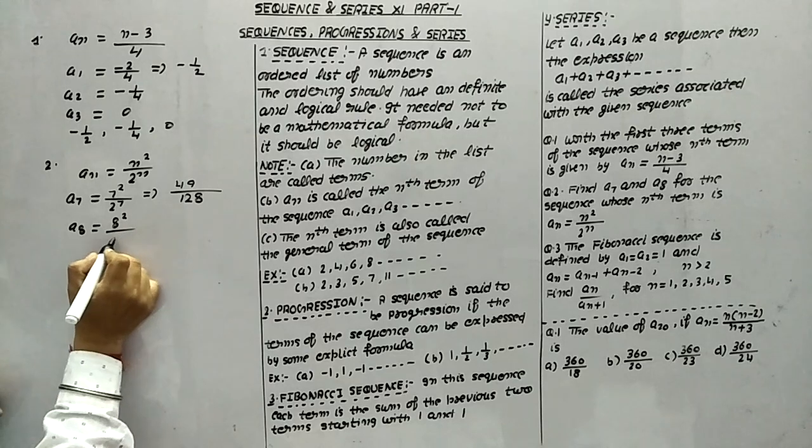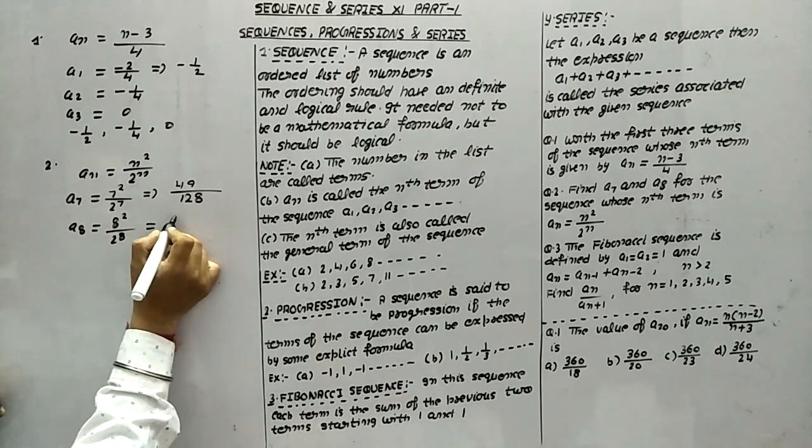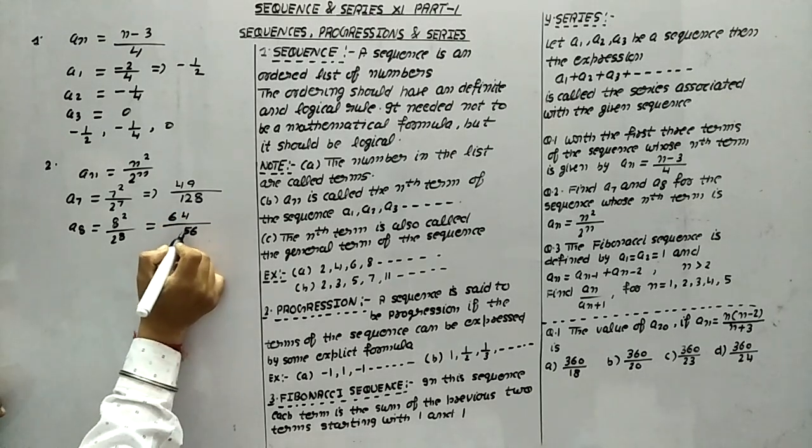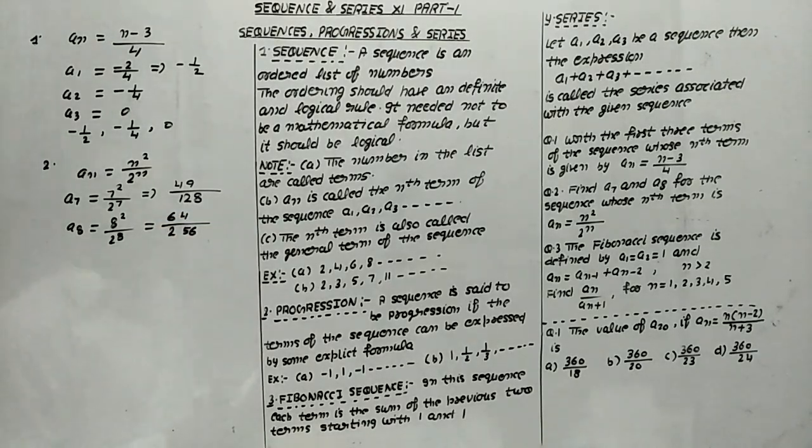Now we have to find out a8. It means 8 square upon 2 raised to power 8. 8 square is 64. 2 raised to power 8, what does this become? This is 256.